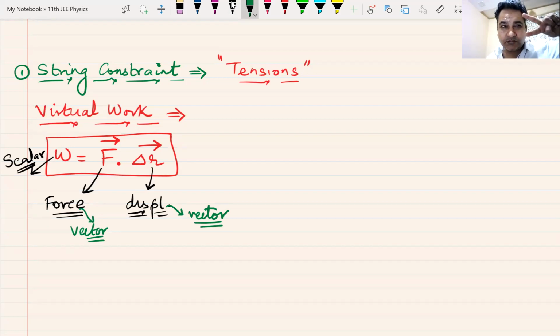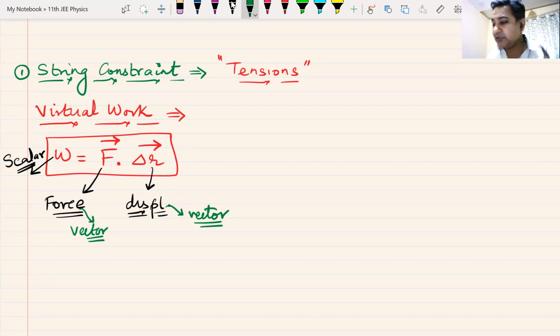Two vectors. As I told you, vectors are vectors, they are different. Scalars are scalars, they are totally different. Vectors cannot be compared to scalars. They are like BJP and Congress. They are different. India and Pakistan, they are different. But there is a way that we can convert vectors into scalars. More importantly, two or three vectors into scalars.